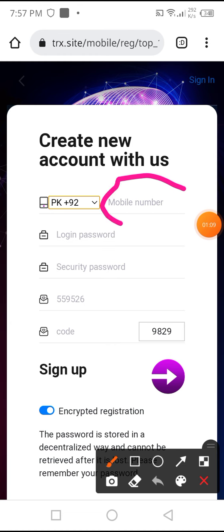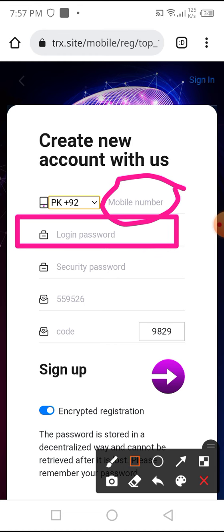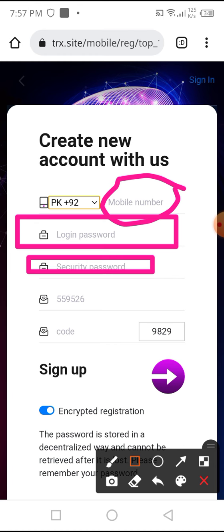I could not show you my number because it is against the privacy of the website owner, and many people try to enter my account and enter a wrong password, and then the company freezes my account. Therefore I cannot show you my phone number. This is the login password and this is the security password.